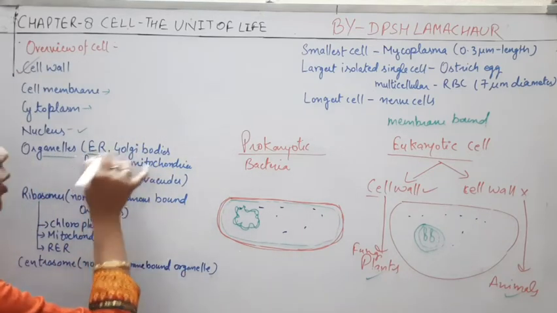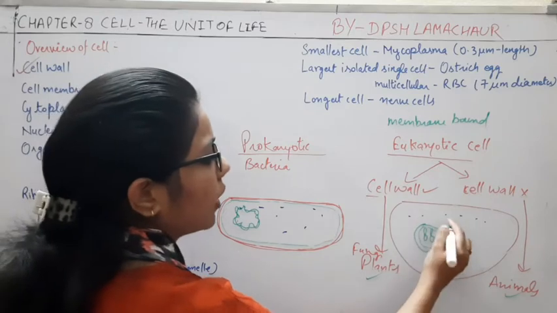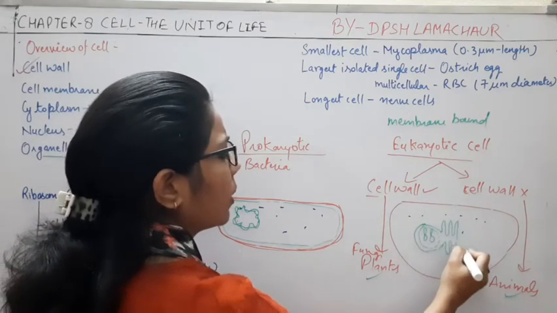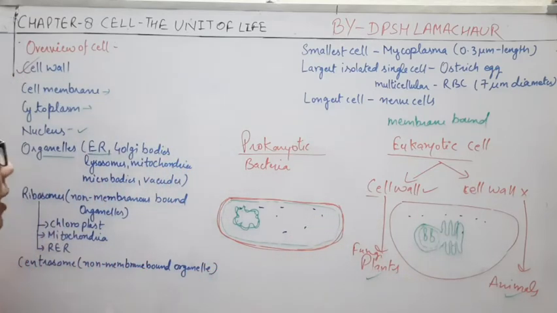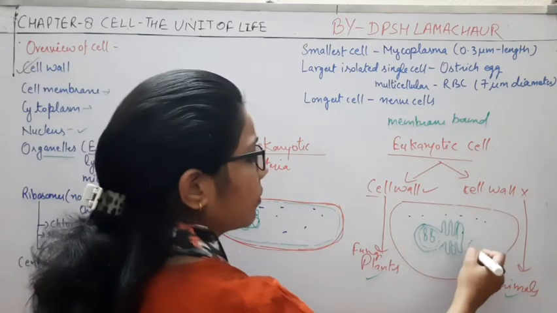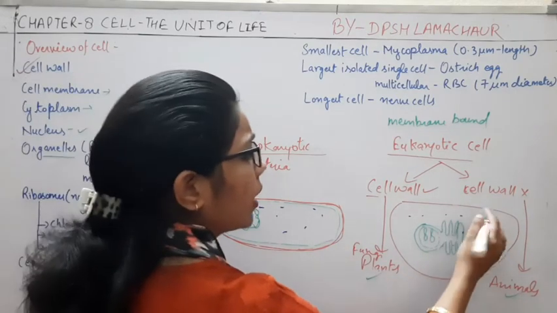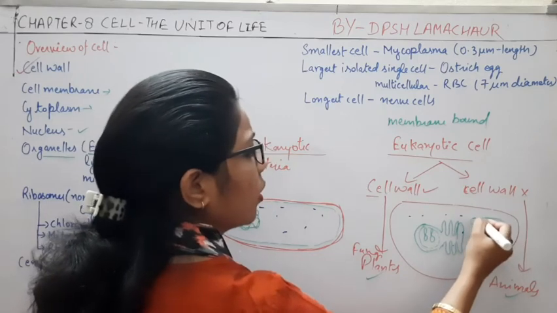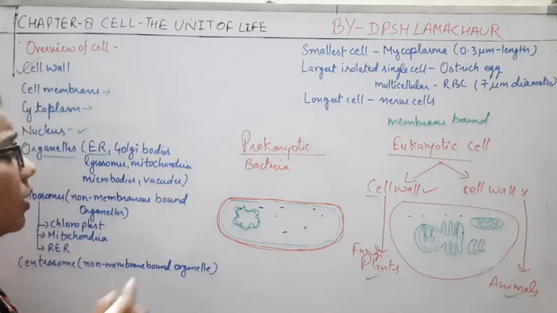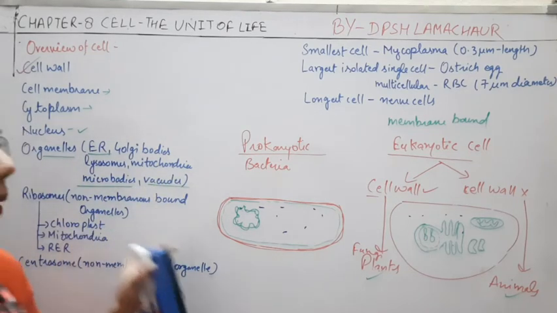Examples are the endoplasmic reticulum, which starts from the nucleus like this. Then some Golgi bodies are also there, and mitochondria are also present, and some more structures like microbodies and vacuoles.